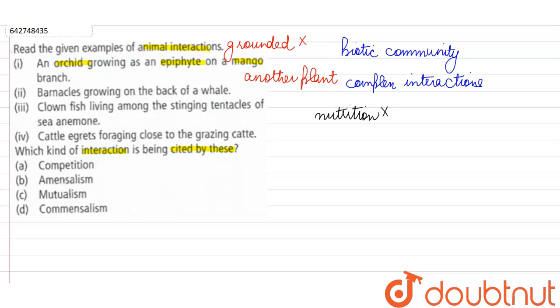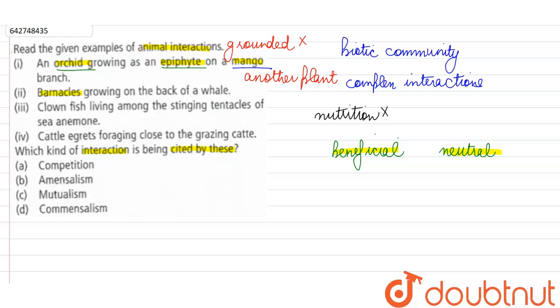Instead, they are just using this plant as a support for their growth, and they are just going to take the water vapors and the organic substances that they are going to find in the vicinity of this plant on which they are growing. So even though the orchid is growing on the mango plant, still it is not a parasite and it is not harming the mango plant. So over here in this interaction, we see that it is beneficial for the orchid, it is beneficial for the epiphyte, but the mango plant will remain neutral. It is neither being harmed and nor is it being benefited. So this is an interaction beneficial for one party and the other remains neutral. The other is neither harmed nor benefited.